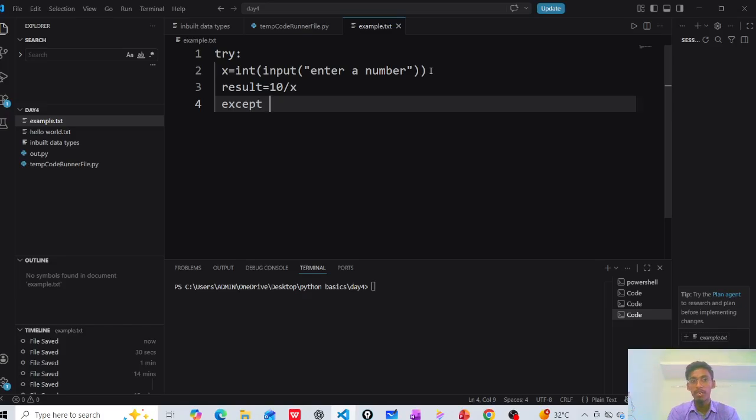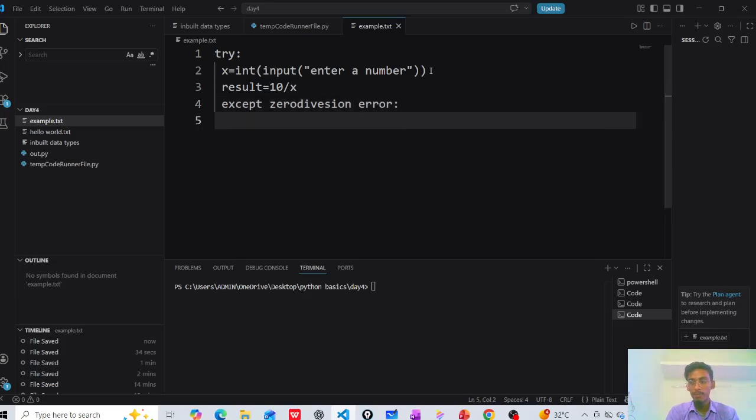That's why I am giving here except ZeroDivisionError, and print, cannot divide it by zero.